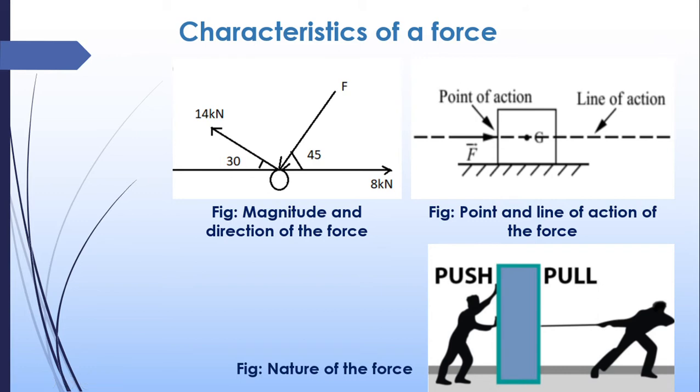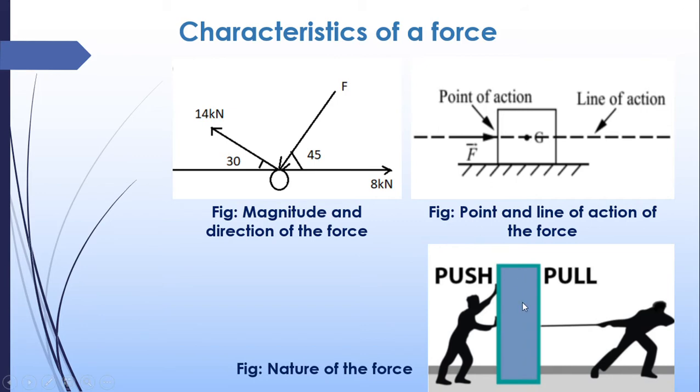Now the point of application of the force, or the fourth characteristic, is the point of application of the force. So here there is another body. We are applying a force here, and the point at which the force is applied on the body is this. So this is known as the point of application of the force. If this force line is extended, we can say that this is the line of application of the force. So point of action and line of action of the force. So this is about the fourth point.